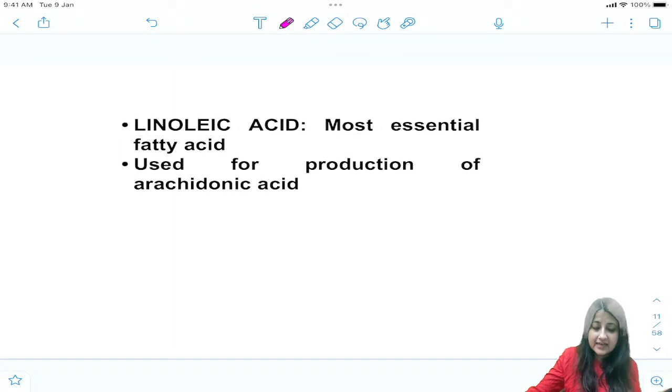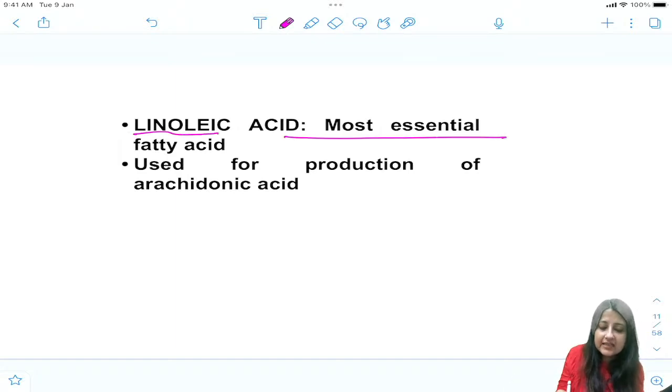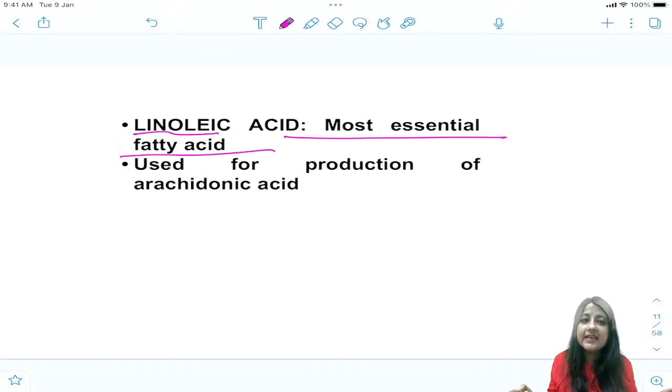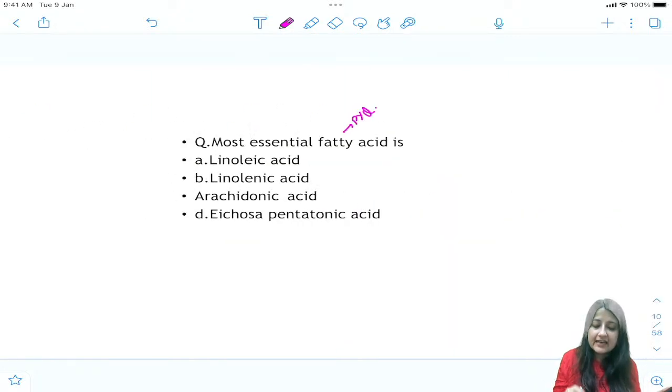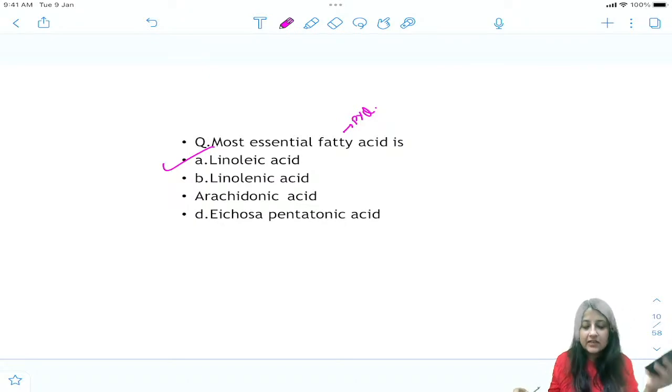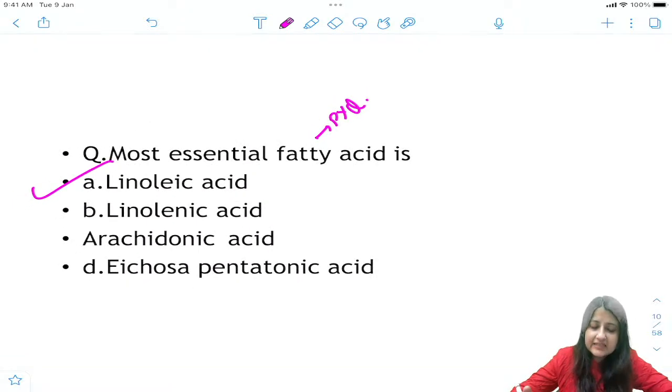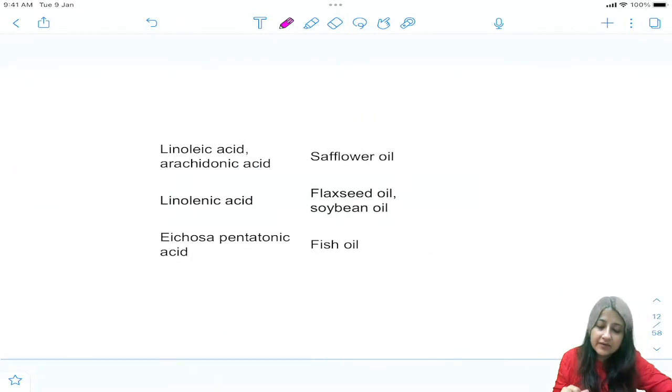So let me just tell you. Linoleic is the most essential fatty acid. It is used for production of arachidonic acid. Again, we all know what essential means? Those which are not made in the body, you have to consume in the diet, right? So most essential fatty acid is linoleic acid. All right, even more than eicosapentaenoic acid, it is linoleic acid. Very good. What is the source of these? That also we will discuss.